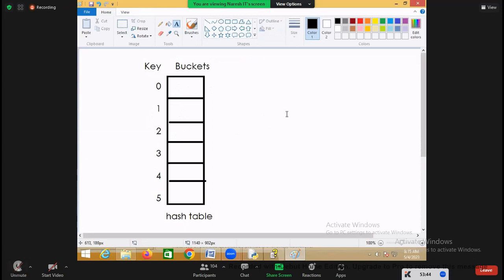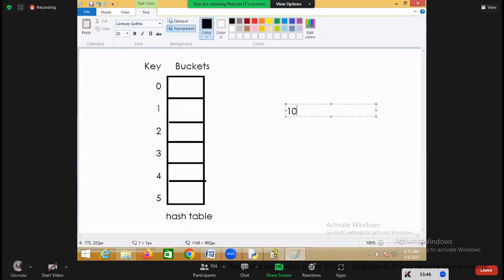For example, I want to add 10 inside the hash table. But where to add 10? That is defined by the hashing algorithm.